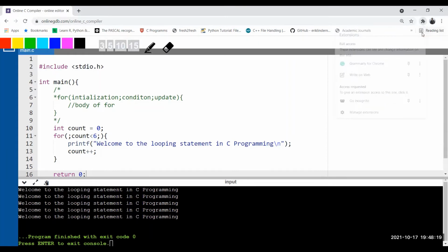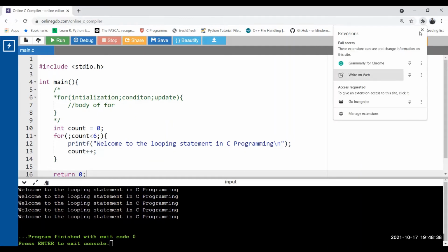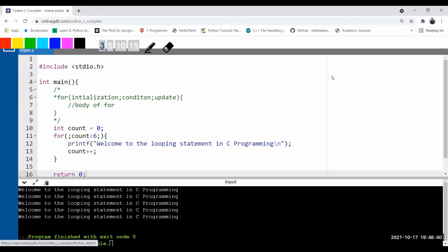As of now, the compiler will consider this count plus plus. What will the compiler consider? Count plus plus is a statement written inside the body. The compiler will not consider this count plus plus as an updation. It will be considered as part of the body only.